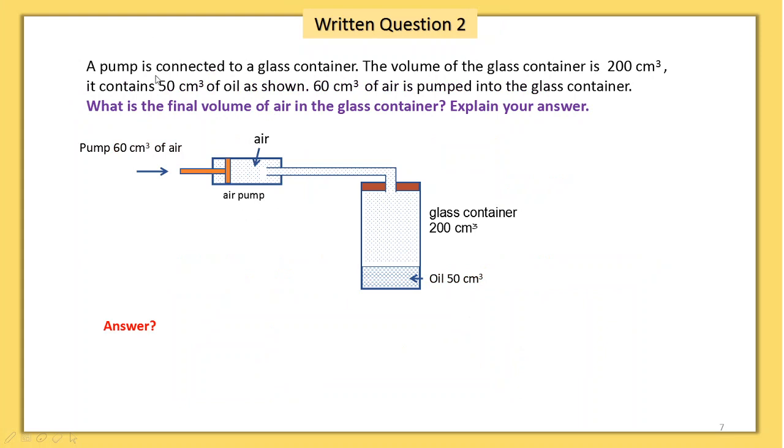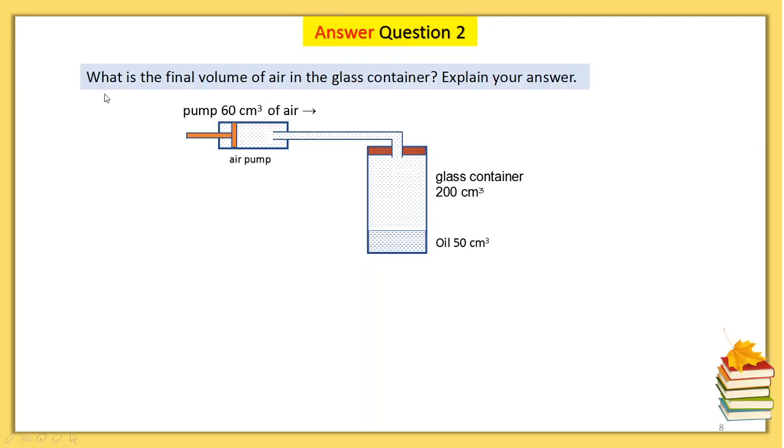Question 2. A pump is connected to a glass container. The volume of the glass container is 200 cm cube. It contains 50 cm cubes of oil as shown. 60 cm cubes of air is pumped into the glass container. What is the final volume of air in the glass container? Explain your answer.